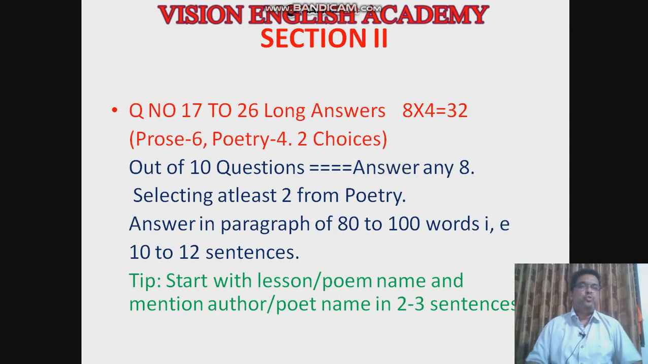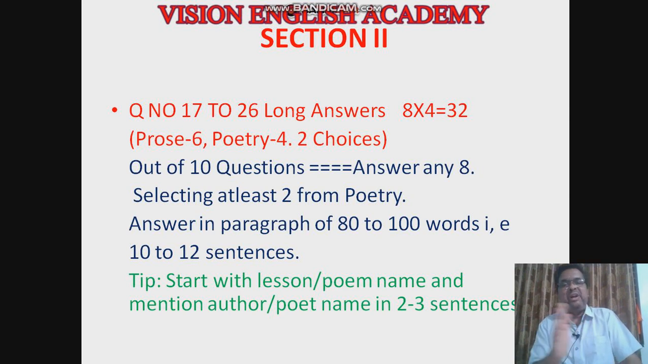Next, moving to section 2. Section 2 will have long answer questions, 4 marks each, 10 questions, question number 17 to 26. Out of 10 you have to select any 8 and write the answers. Whatever questions you select, you have to put that question number. Normally 4 questions they will give from the prose and 4 from the poetry. Here you have 2 choices, so choose the questions for which you know the better answer.